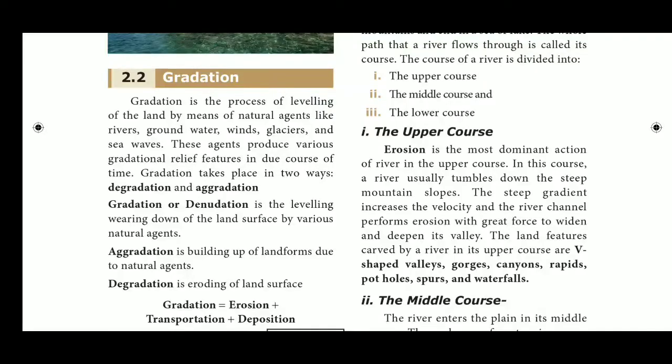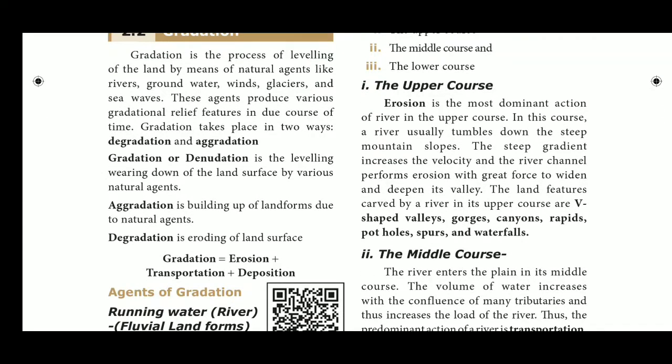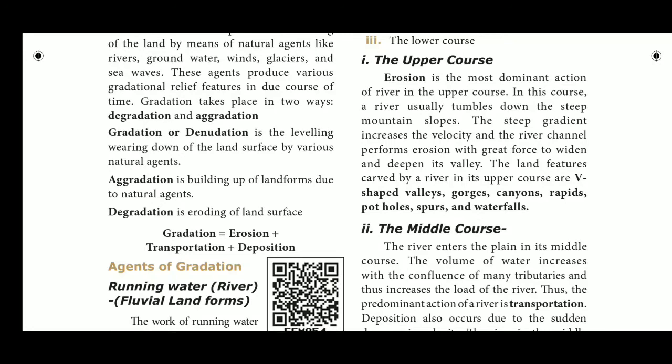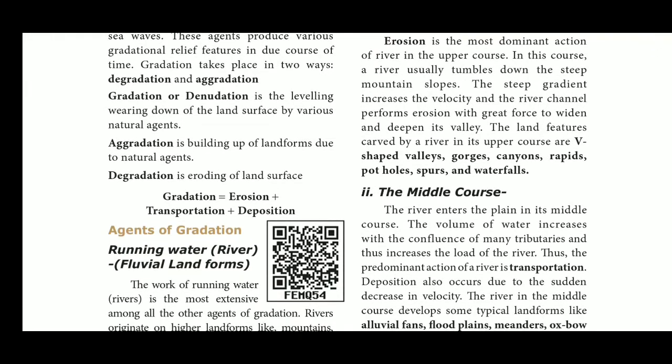Gradation or denudation is a leveling, wearing down of the land surface by various natural agents. Aggradation is the building up of landforms due to natural agents. Degradation is the eroding of the land surface. Gradation equals erosion plus transportation plus deposition.